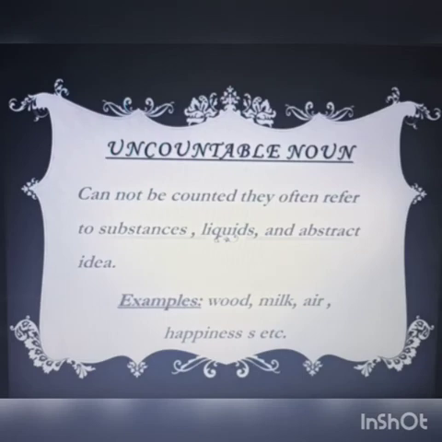Understood? So next category is uncountable noun. As the name refers, the things which we cannot count are called uncountable nouns. The definition is cannot be counted. They often refer to substances, liquids and abstract ideas.